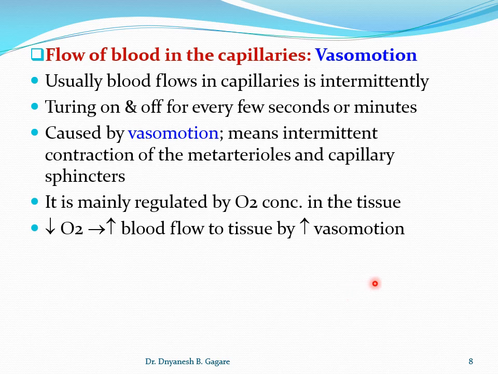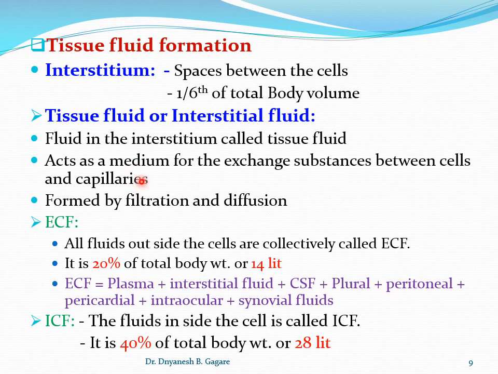Now we'll continue, students, to tissue fluid formation. It is again a very important topic under the microcirculation. What is tissue fluid formation? So what is tissue fluid? Tissue fluid means it is a fluid present between the cells, that is, in the interstitium.